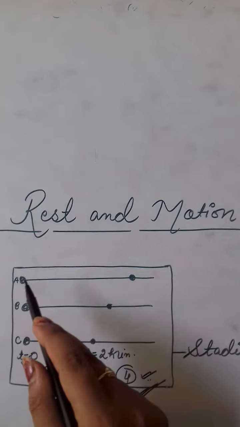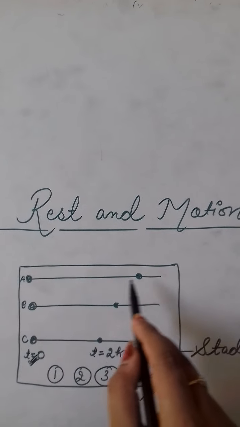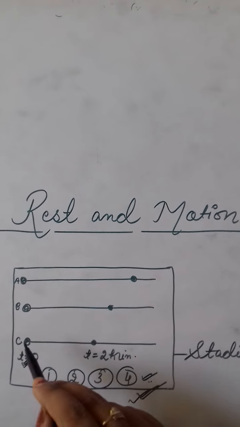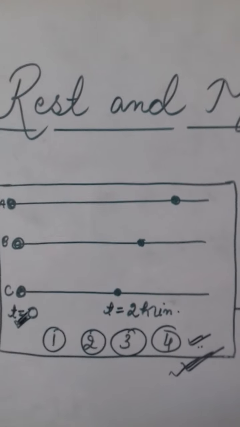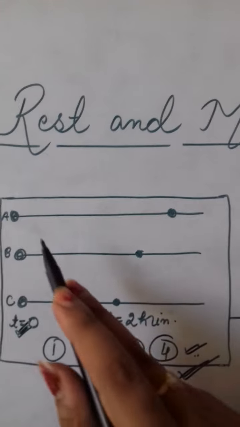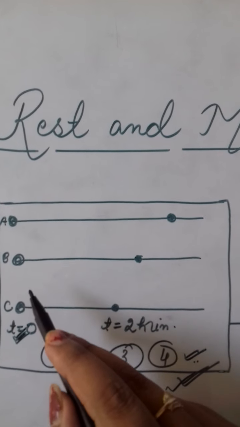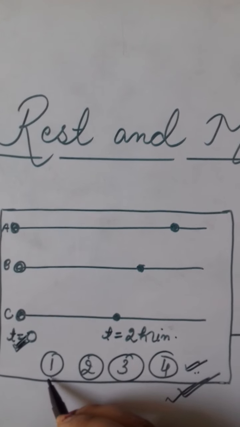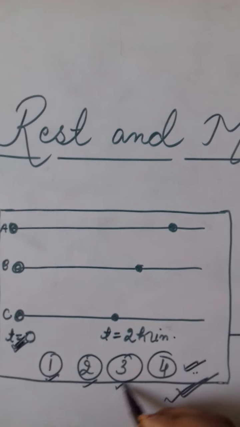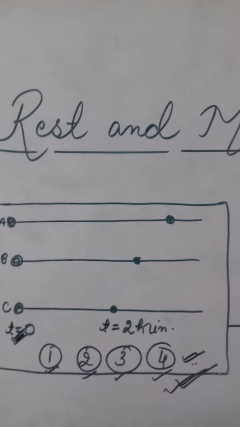So after 2 minutes they would have changed their position, like A is at this position, B is at this position and C is at this position. Now is that clear? Okay. Now after 2 minutes, all the three persons who were attending the race have changed their position, but the positions of the persons who are sitting at first, second, third and fourth are still the same.